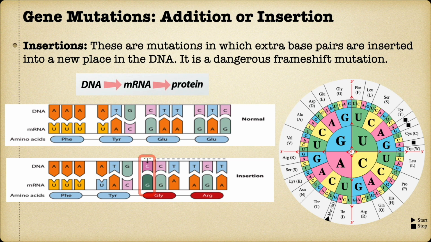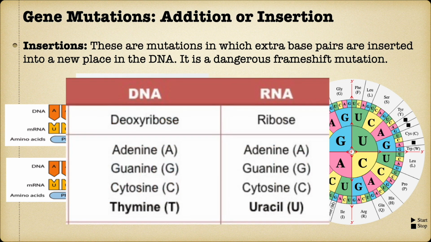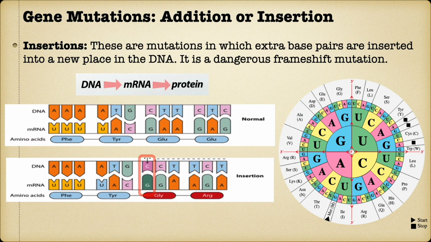On your screen, you can see a normal DNA sequence consisting of 12 nitrogenous bases AAA, ATG, CTT, and CTC. In this example, these bases are assumed to be the instructions for creating an essential protein. Please note that here A refers to the nitrogenous base adenine, T refers to thymine, G refers to guanine, and C refers to cytosine. During the transcription process, a small messenger RNA molecule is formed on the basis of this DNA sequence. Now this mRNA molecule leaves the nucleus and attaches to the ribosome for completing the translation process.